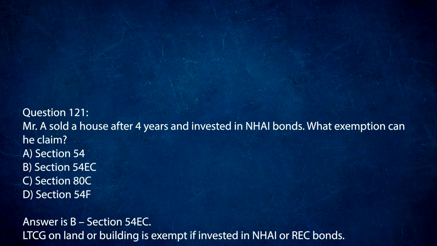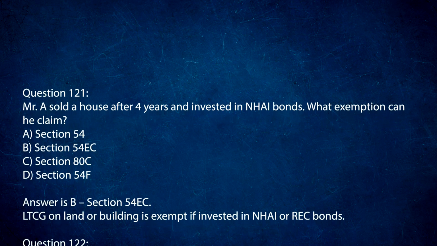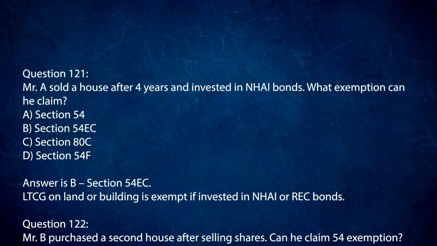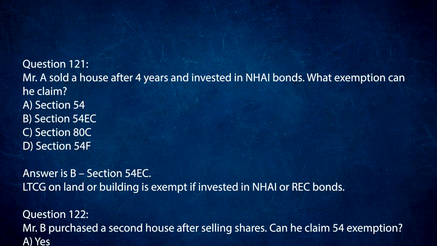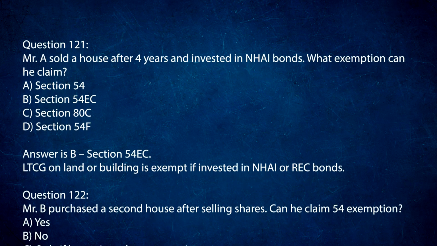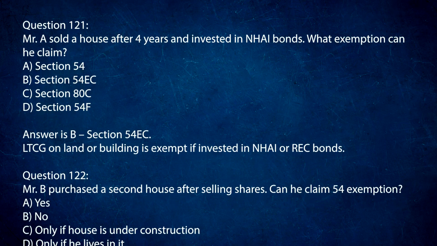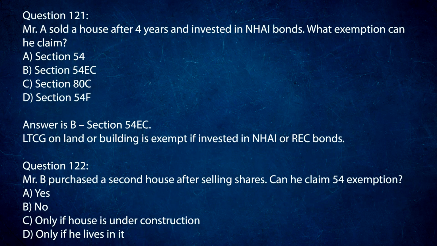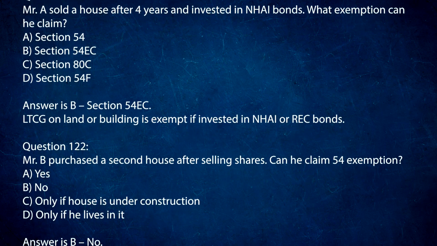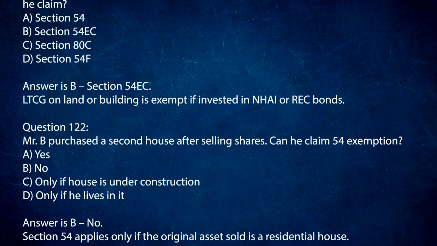Question 121. Mr. A sold a house after 4 years and invested in NHAI bonds. What exemption can he claim? A. Section 54. B. Section 54EC. C. Section 80C. D. Section 54F. Answer is B. Section 54EC. LTCG on land or building is exempt if invested in NHAI or REC bonds.